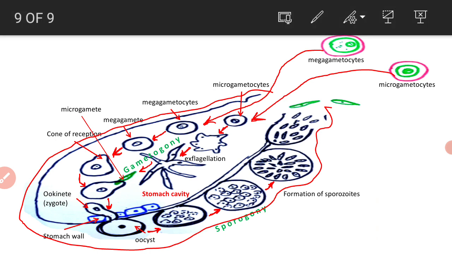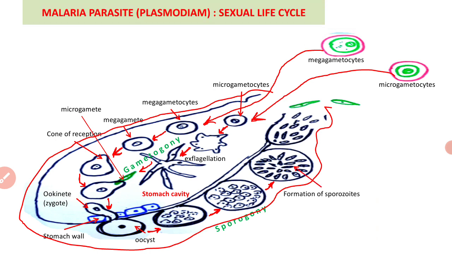When mature, the oocyst ruptures and these sporozoites are liberated. They then enter the body cavity of the mosquito. Being motile, they can move to different organs in the body of the mosquito, but finally many of them penetrate and settle into the salivary gland of the mosquito,